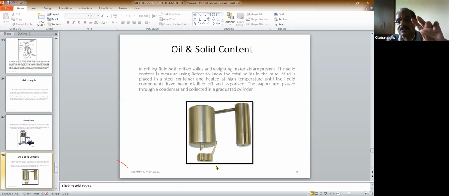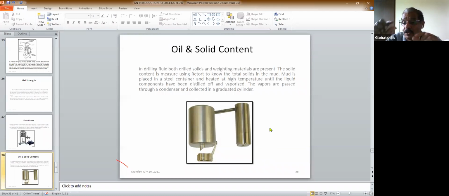From there, suppose you take 10 ml of mud here. Then in the cylinder you collect, let us say, some 9 ml of fluid. So that means you have 10% solids. Because you have got all the fluid, 9 ml, you have got 10% solids. That's how you can measure the solids and oil content.